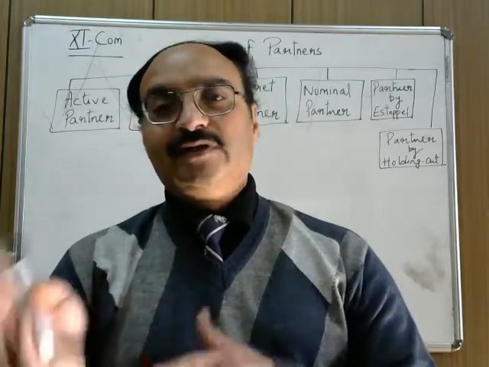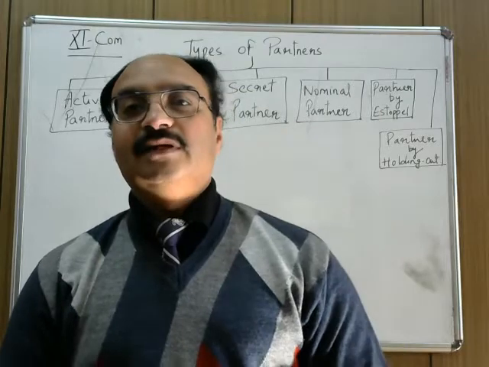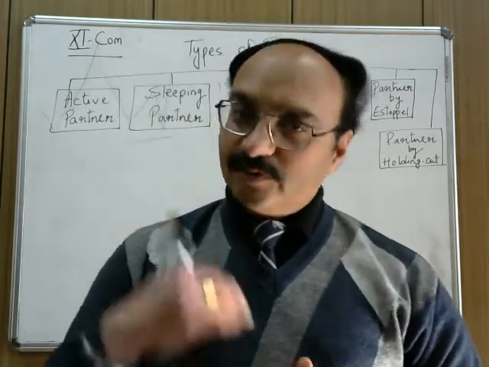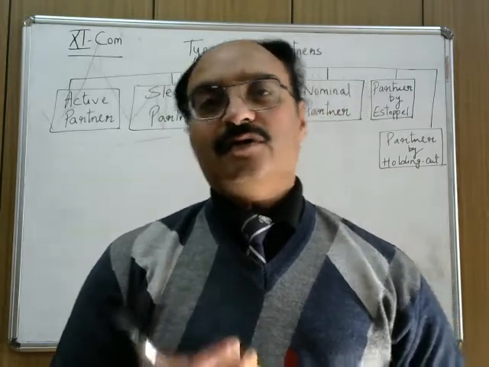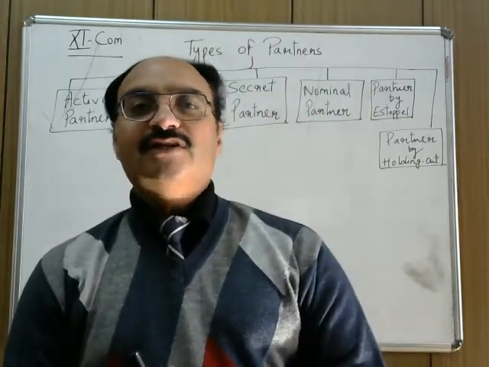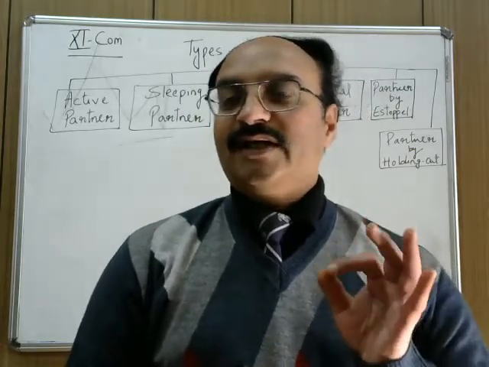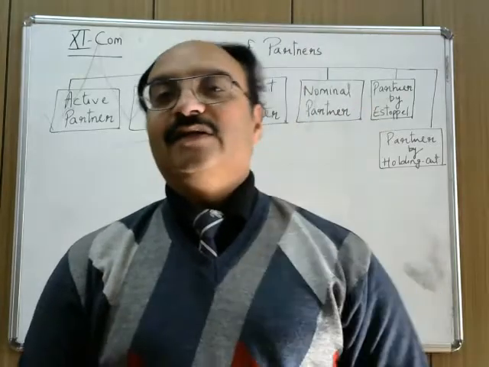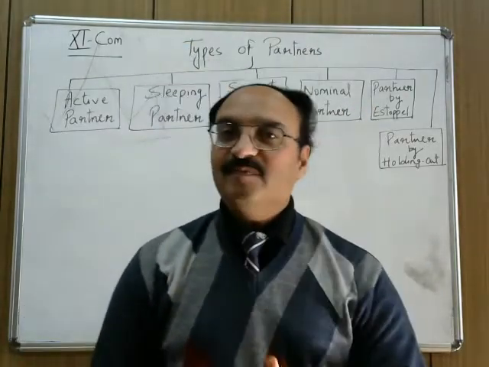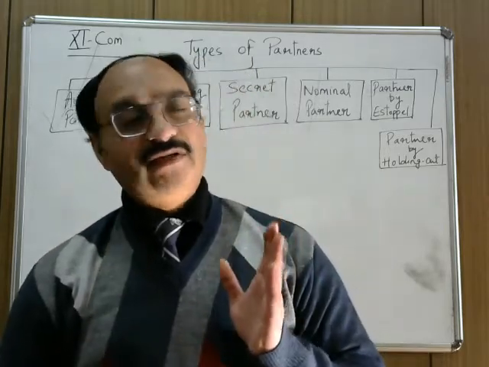These partners contribute capital and get share in the profit or loss. Liability of this type of partner is also unlimited. He is not taking active participation in the management or working of the firm, right?